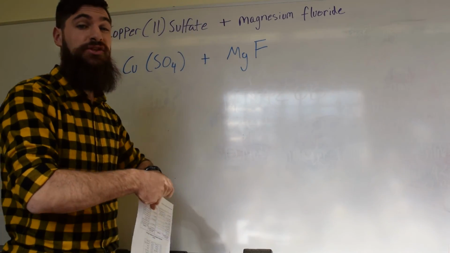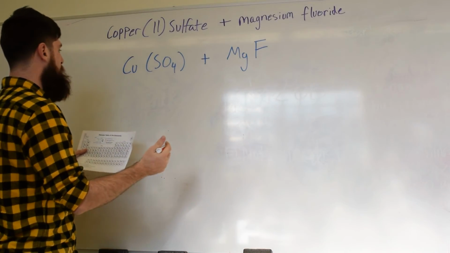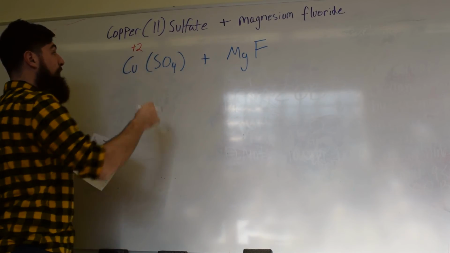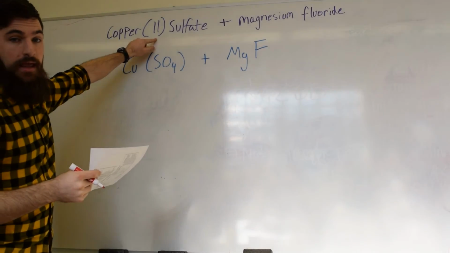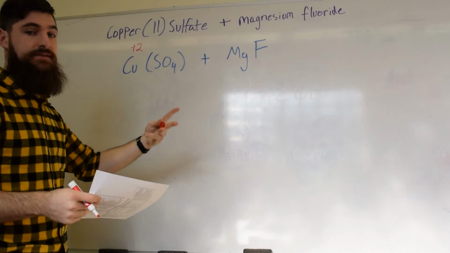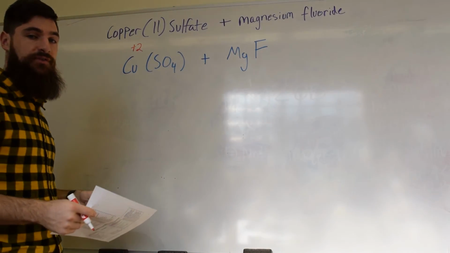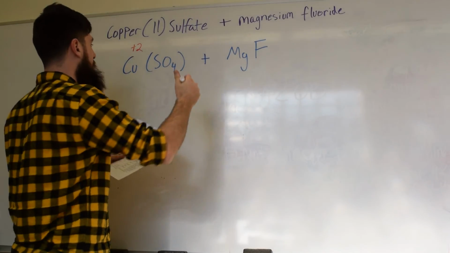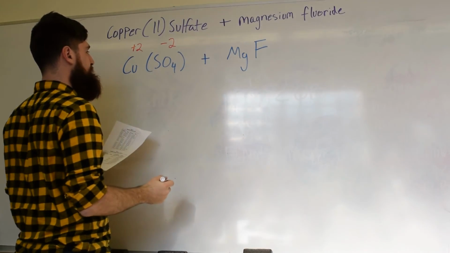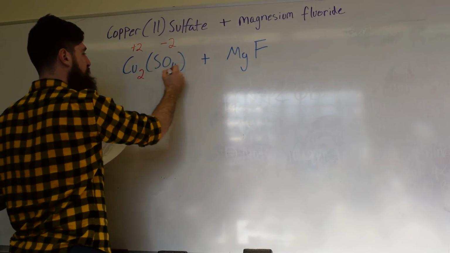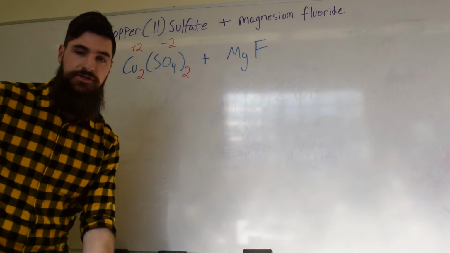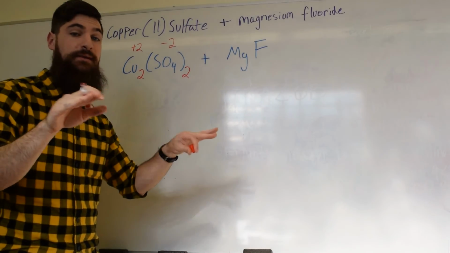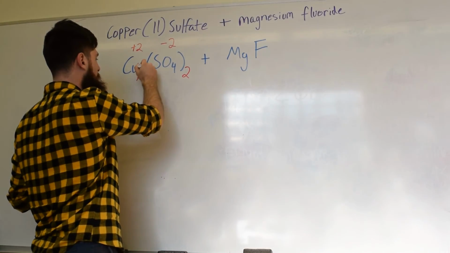Next thing I'm going to do is write the charges that they have, okay? So copper has a +2 charge, and we know that because in the name, the Roman numerals tell us the charge for that cation. Sulfate has a -2 charge. So when we crisscross, we'll have 2 at the bottom of each. And if we have 2, we can just simplify them and cross them out.